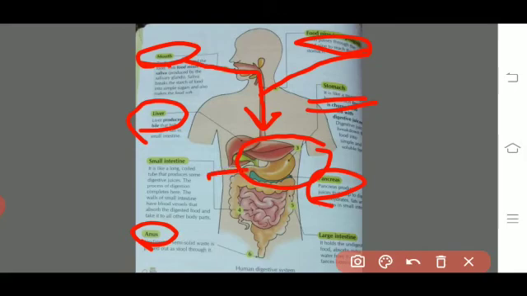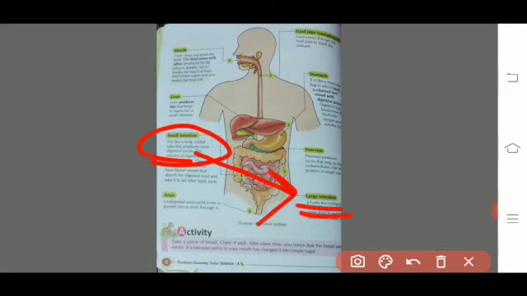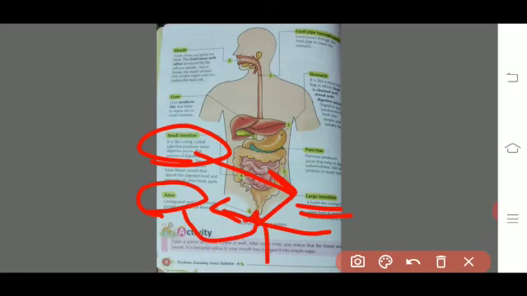Now, food goes into the small intestine. It is a big, long, coil-like tube. Actually, the digestion is held in the small intestine. After that, the undigested food goes into the large intestine where the extra water and minerals are absorbed and it converts into feces. Now it goes to the anus and via the anus it passes out from the body and our digestion is complete.